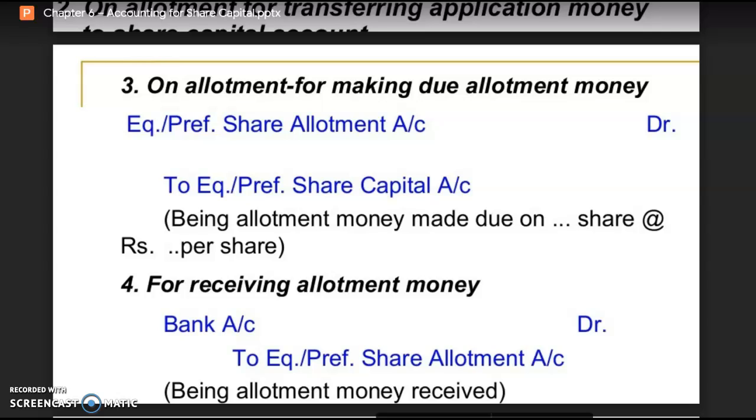See here, at the allotment stage, when the amount becomes due, the entry will be equity or preference share allotment account debit to equity or preference share capital account, and this is again with the number of shares on which the allotment money is due, and again at the rate which is given in the statement. After the allotment money becomes due, the company will receive the allotment money, and again the entry will be bank account debit to equity or preference share allotment account. This amount is being received as part of share capital, and it is received as allotment.